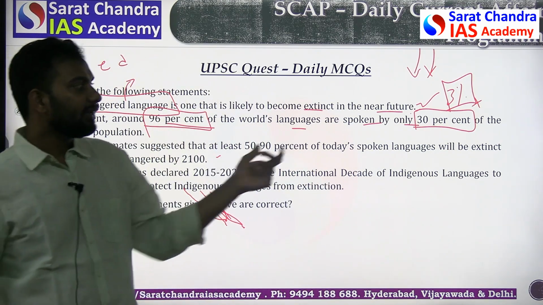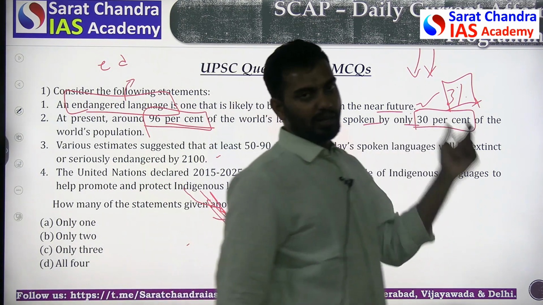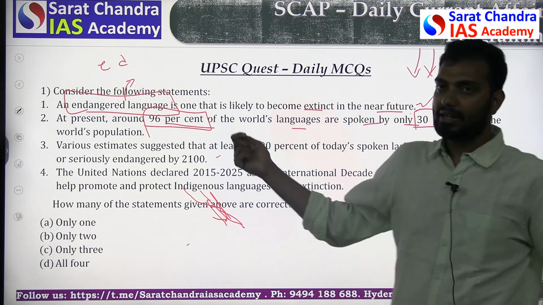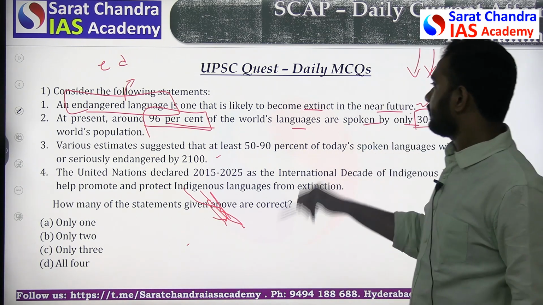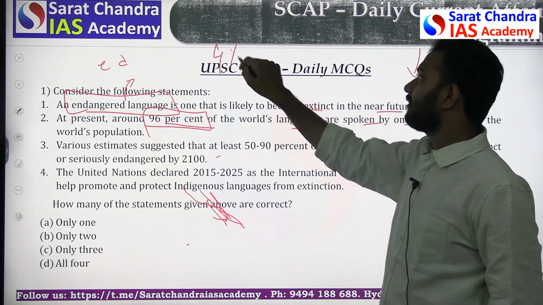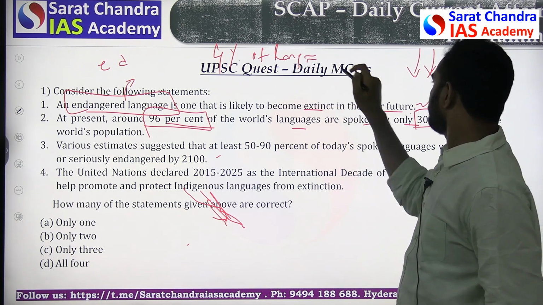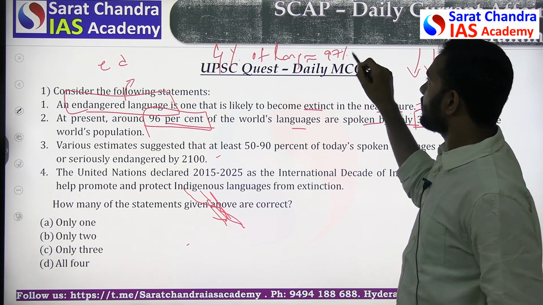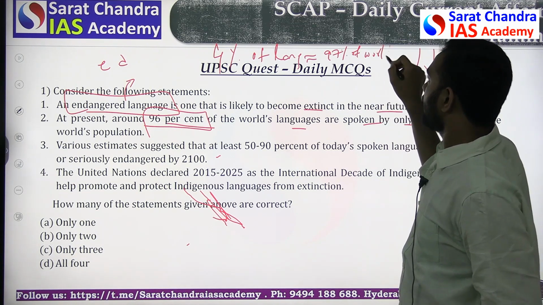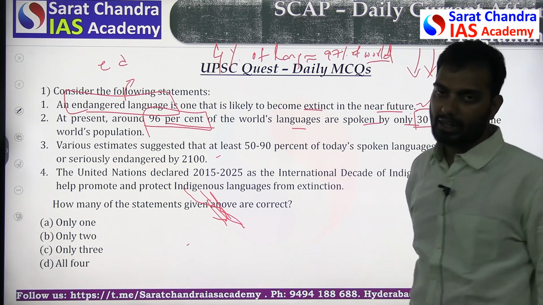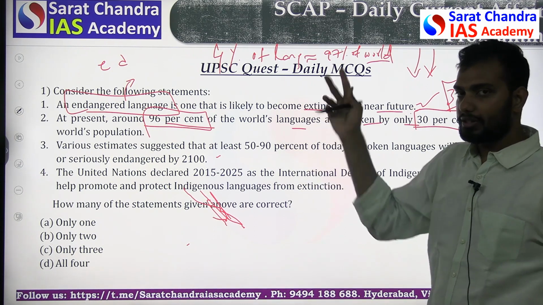Only 3% speak the 96% languages, whereas the remaining 4% of languages are spoken by 97% of the world. So you can try to guess or try the natural opposite.